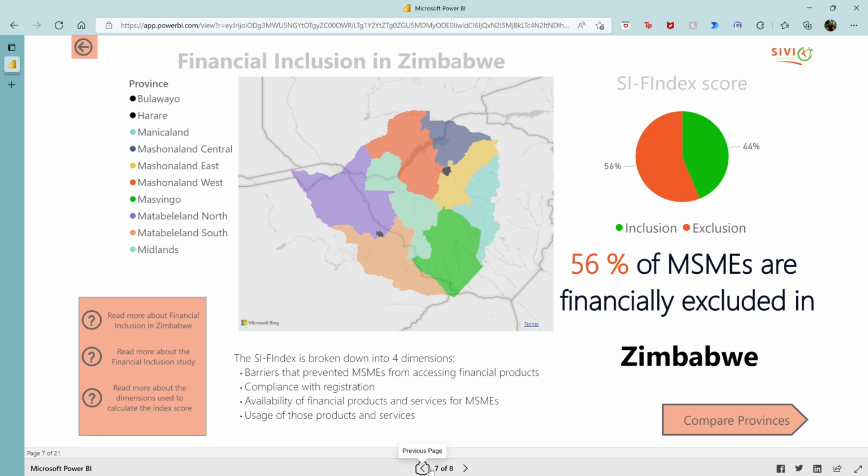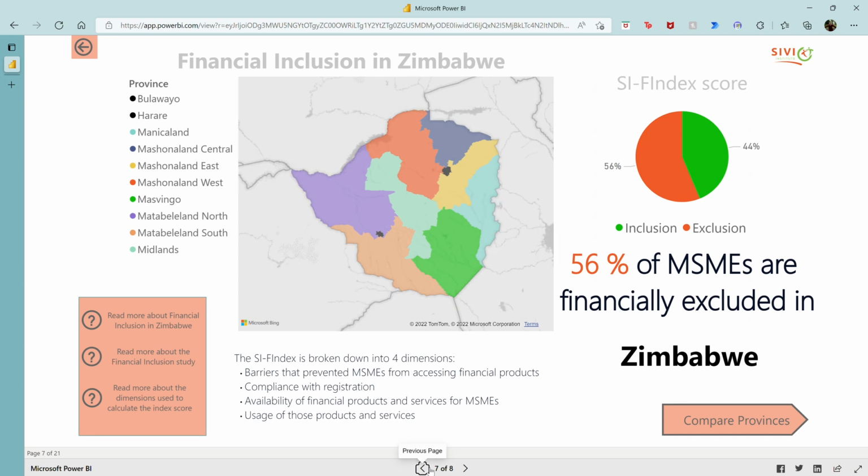So that's the overview of the Financial Inclusion Index. There's a lot on this for you to navigate and explore and read up about, but that is the starting point. Another really cool opportunity is if you want to open in full screen